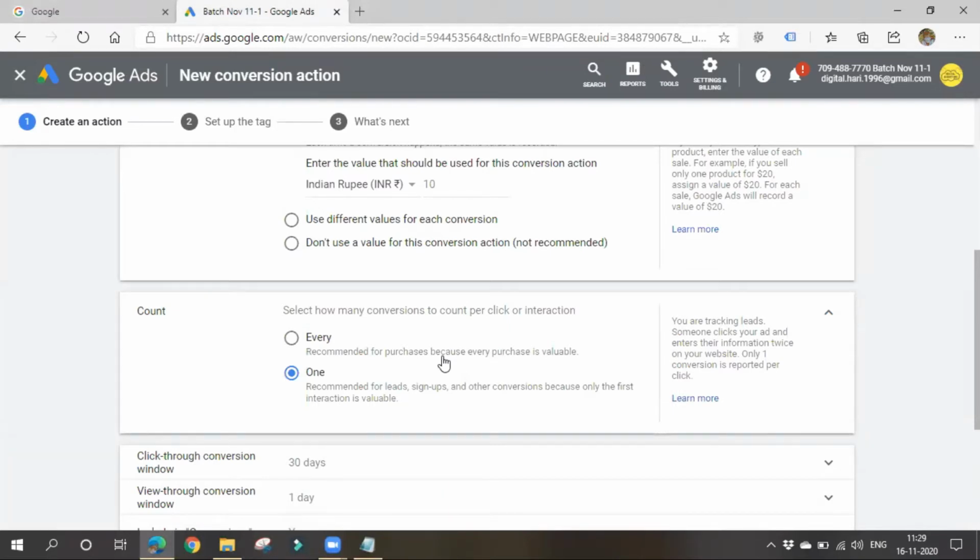Okay, if the same person comes to my website and purchases something 1,000 times, then I'll count it as 1,000 conversions. Here, in case of submitting a lead form, if a person comes to my website and submits a form 1,000 times, I'll consider it as one conversion only. Okay, you understood the point and the difference between value and count? Have you understood the concept?